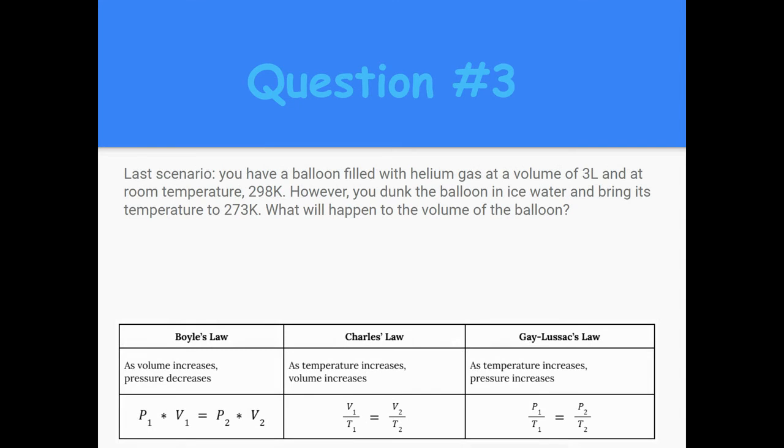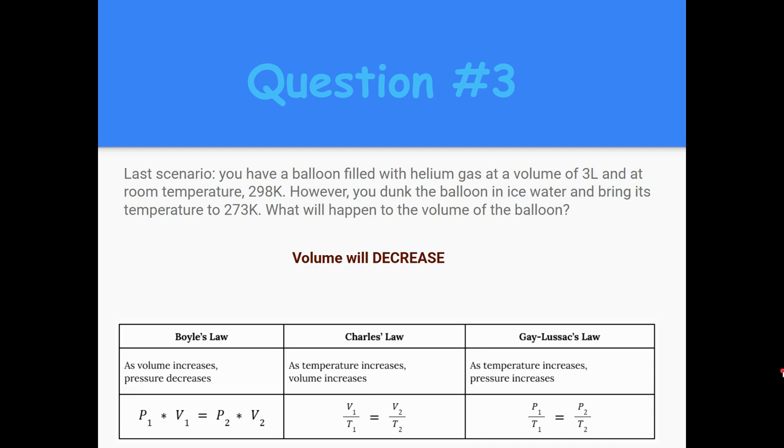One more question for you here. Let's say you have a balloon filled with helium gas. It's got a volume of 3 liters, and it's at room temperature, 298 Kelvin. But you take that balloon, you put it in ice water, and you bring its temperature down to 273 Kelvin. If you decrease the temperature of the balloon, what will happen to the volume? Please answer this question now. According to Charles's law, as the temperature increases, volume increases as well. So if the temperature decreases, volume will also decrease. That balloon is going to shrink.